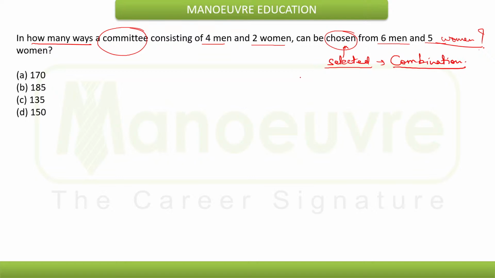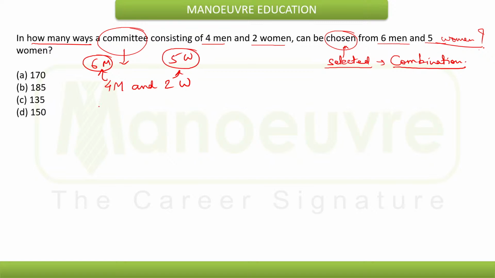They are asking us to form the committee. The committee consists of 4 men and 2 women. Now 4 men have to be selected out of 6 men, and 2 women have to be selected out of 5 women.